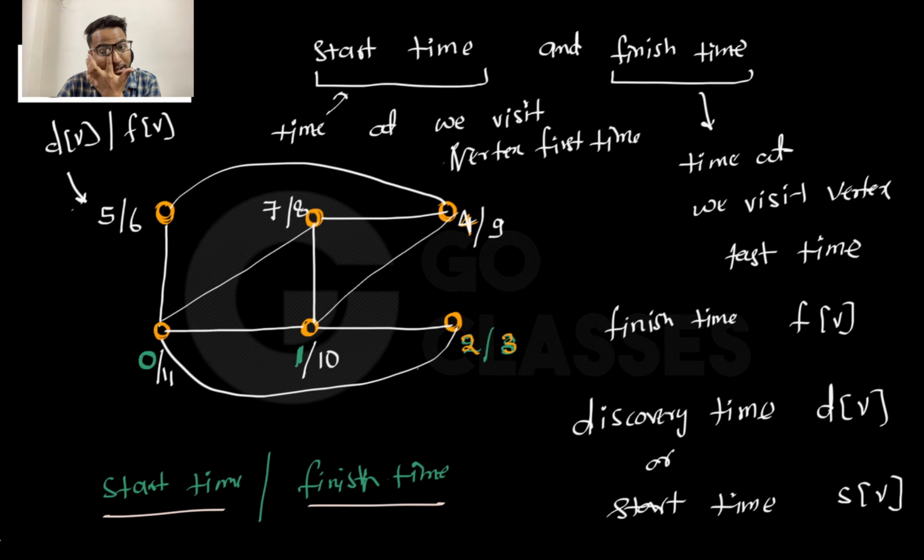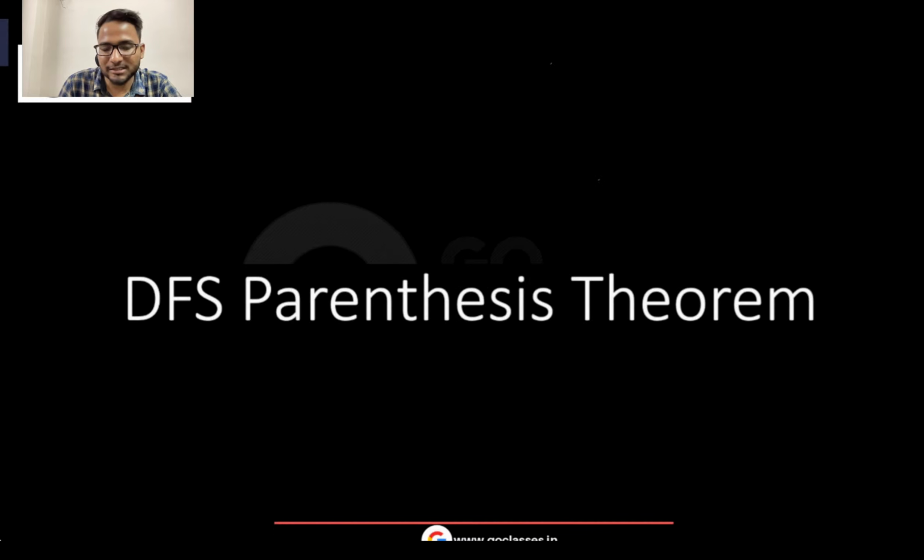Now you can write the discovery time and the finish time easily, and then let's go to a theorem which is called the DFS Parenthesis Theorem. The idea of this lecture, which will be just a half-hour or maybe 40-minute lecture, is to do some previous year questions, but before that I want to make you familiar with this DFS terminology. There is a finish time, there is a starting time, and so on. Now there is something called the DFS Parenthesis Theorem.